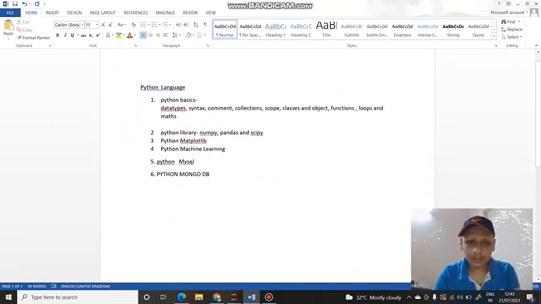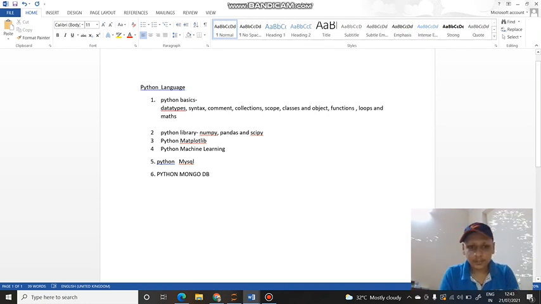Okay, now I have made some Python parts here. See, the first part is Python basics. We have done data type, syntax, comments, collections, scope, classes and objects, functions, loops and maths. Loops are two, for and while, and collections are four: list, tuple, set and dictionary. Comments we denote by hash, and syntax is very simple. Print, like print hello if you want to print anything. If I want to print a number, then print the number in round brackets. Then import math. You can import math to calculate the square root or anything.